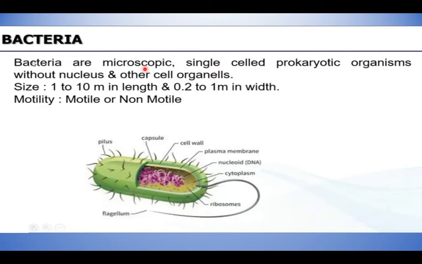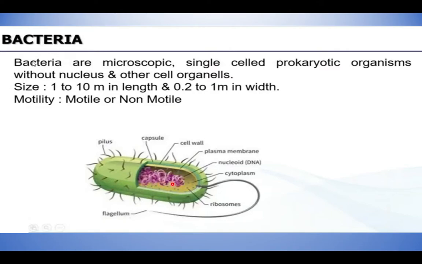Just additional information, children. Now coming back to the bacteria, this bacteria is not visible to the naked eye and it's purely microscopic. It is a single-celled prokaryotic organism. Single-celled means it comes under what? Prokaryotic organism. It doesn't have a nucleus. You cannot see the nucleus inside. But it contains the living material, that is DNA. DNA is present, but the nuclear envelope or nucleus is absent here. Only the living material DNA is present inside.